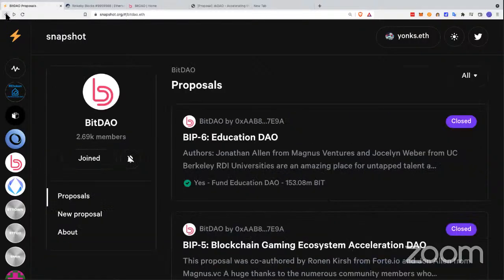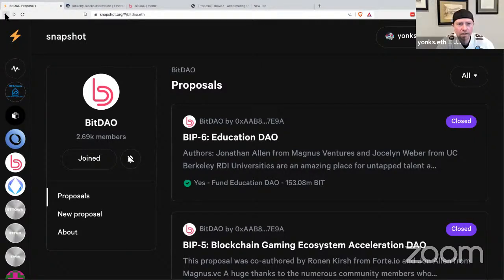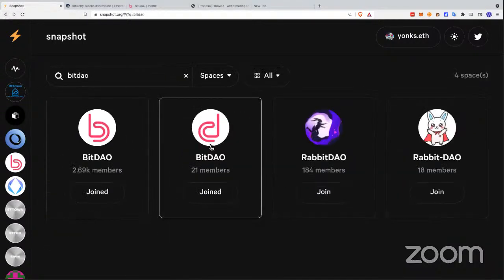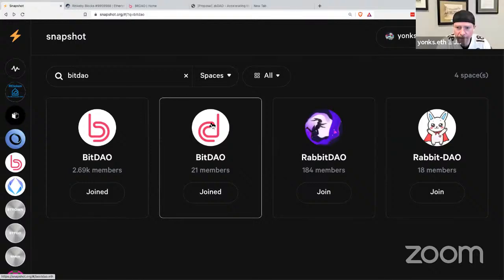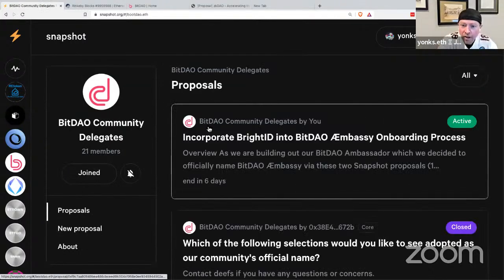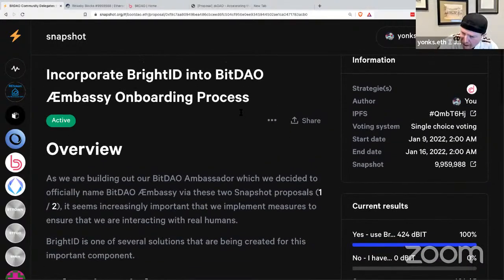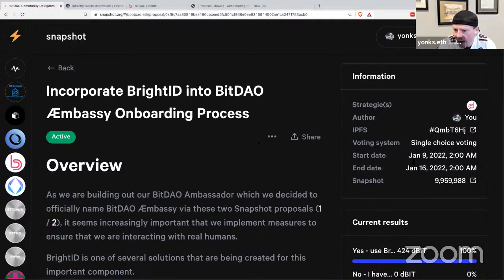Yeah, it does. So the other one, we can rename it to BitDAO Æmbassy, because correct, the delegated bit is basically the ambassadors getting those through Coordinape. Yep. Absolutely. So again, I went through the voting proposal, and we will have other ambassadors here. We will have a week to vote on it. I think it says 6 days. I think it's technically a week.